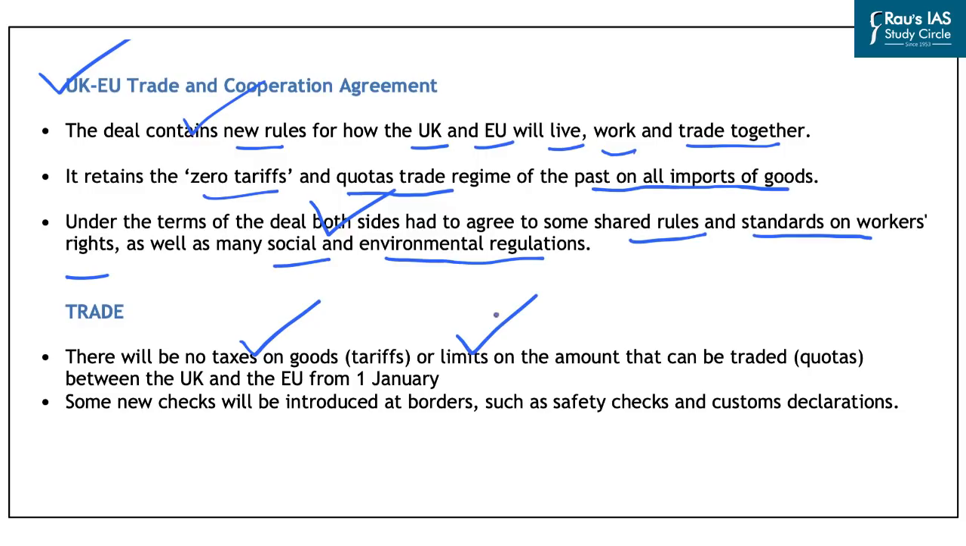However, a cause of concern is that there will be new checks introduced at the borders. This is because earlier there were no checks on the borders between the UK and the EU when the UK was a part of the European Union. Under these new checks, safety checks can be conducted, and customs declarations will have to be filed by the countries that trade with the UK, and also the companies from the UK will have to file these customs declarations and will have to stop for safety checks on the border with the European Union countries.